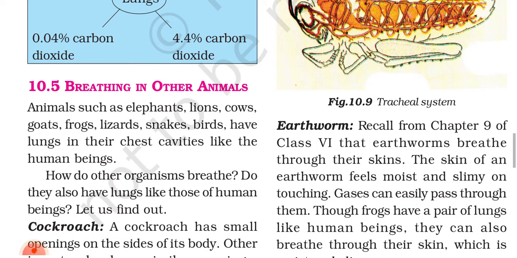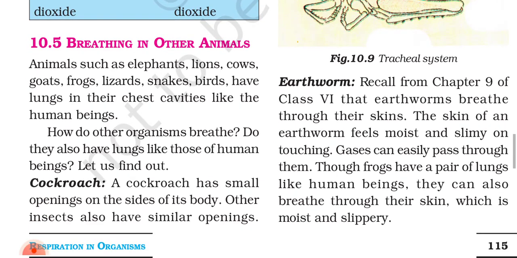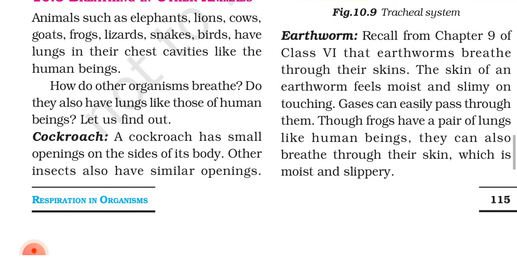10.5 Breathing in other animals. Animals such as elephants, lions, cows, goats, frogs, lizards, snakes, and birds have lungs in their chest cavities like human beings. How do other organisms breathe? Do they also have lungs like those of human beings? Let us find out. Cockroach. A cockroach has a small opening on the side of its body. Other insects have also similar openings.